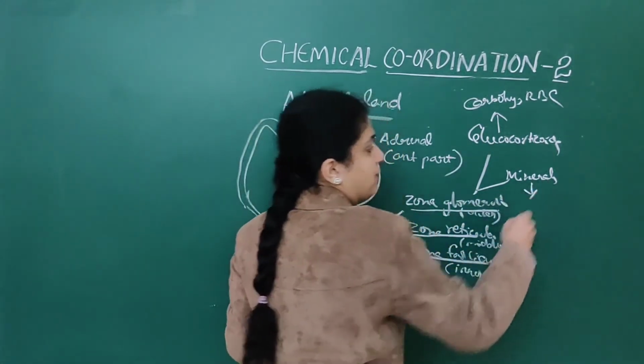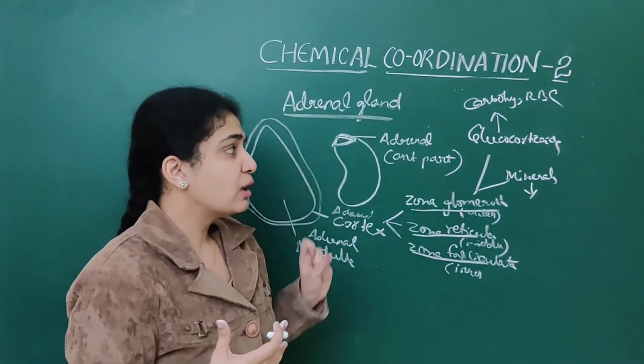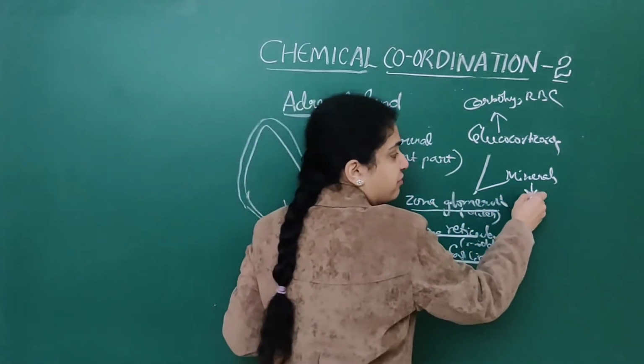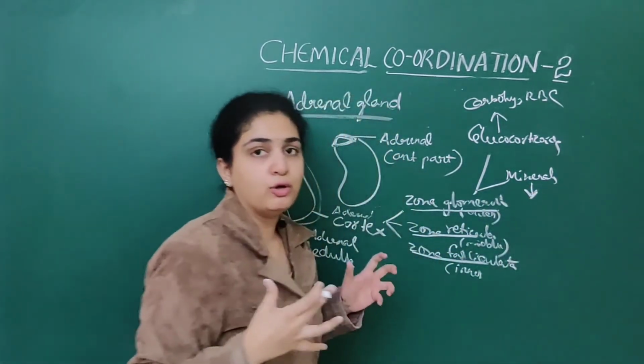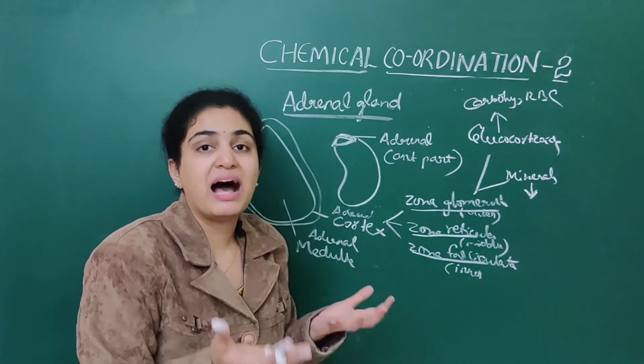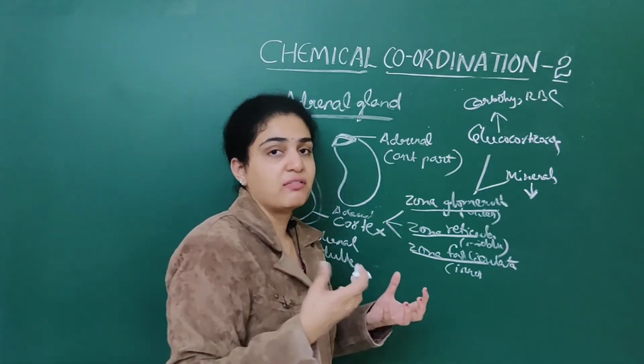When it comes to mineralocorticoids, what will they do? They help in regulation of the balance of water, which is needed for our body.